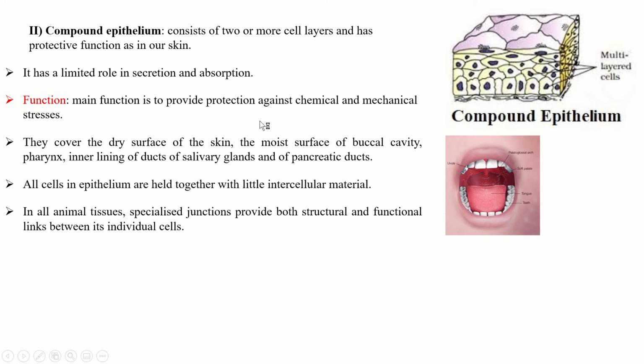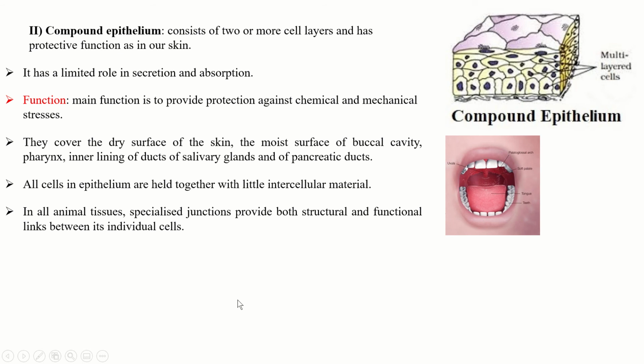The main function is to provide protection against chemical and mechanical stresses. They cover the dry surface of the skin, the moist surface of the buccal cavity, pharynx, inner lining of ducts of salivary glands, and of pancreatic ducts.